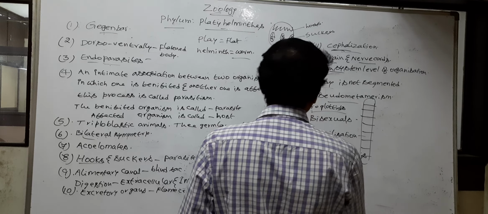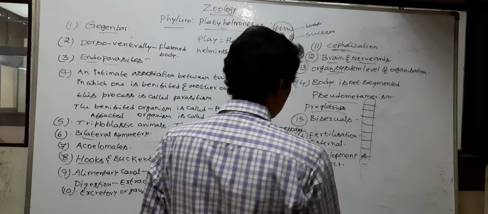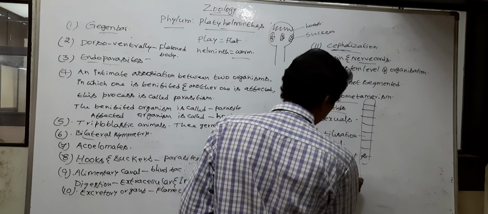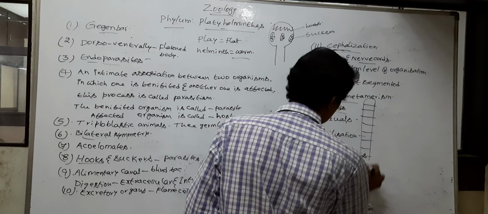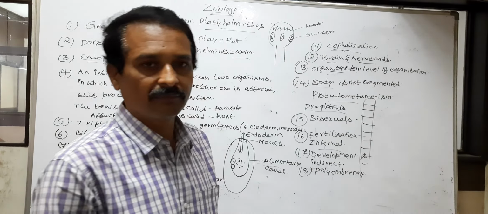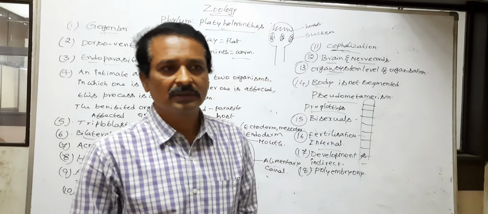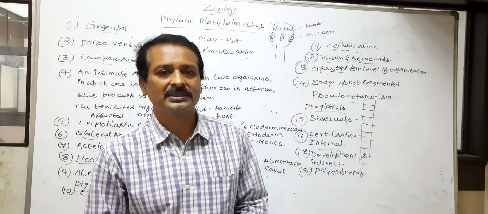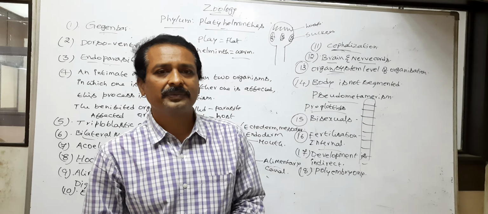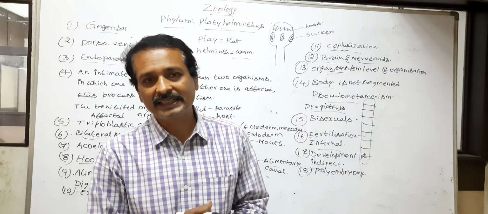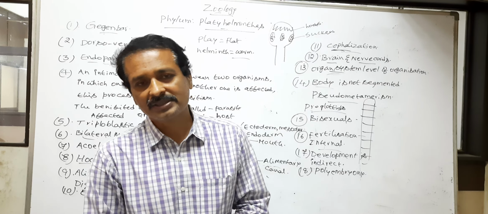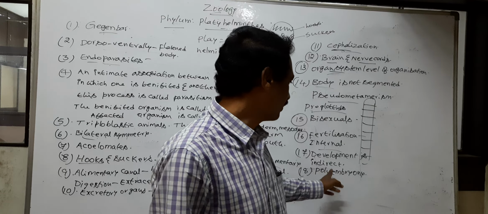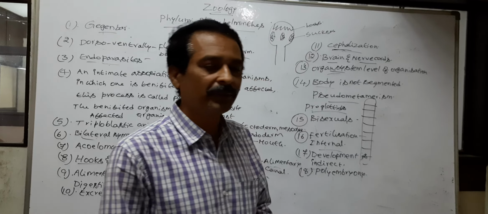Next, some of the Platyhelminthes exhibit polyembryony. Poly means many. So in the life history of some Platyhelminthes, different stages are formed. Such development is called polyembryony.